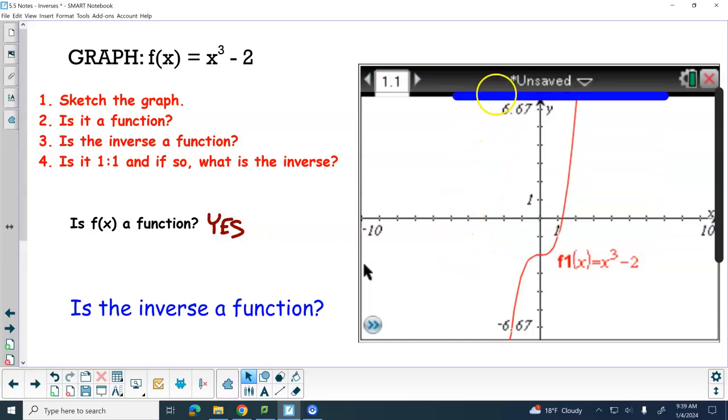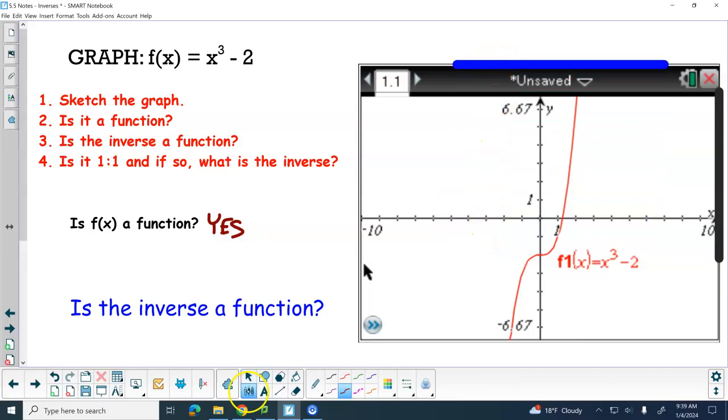So that means it's 1-to-1. What does that mean? What is the inverse? How do I find the inverse? Oh, we got to actually do that now.